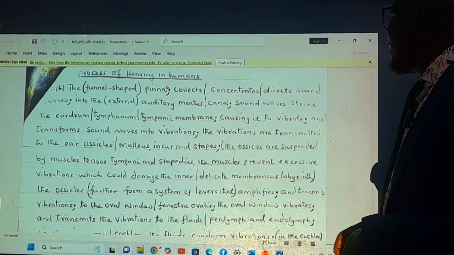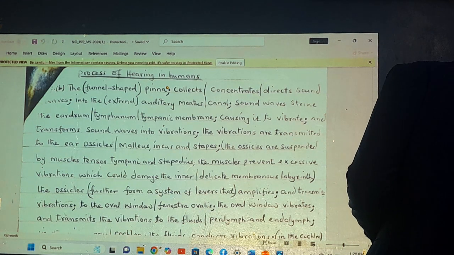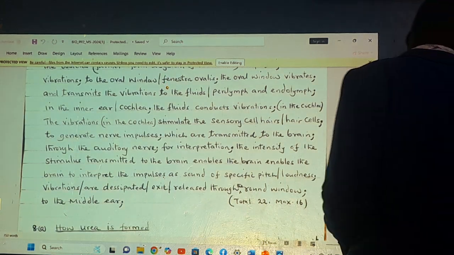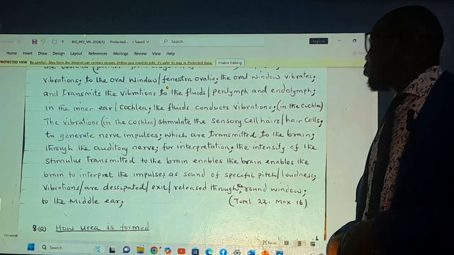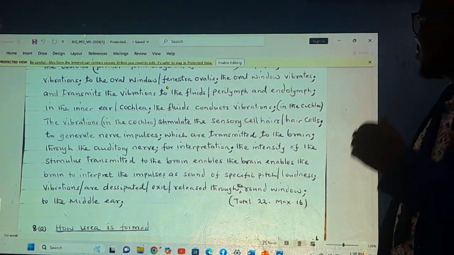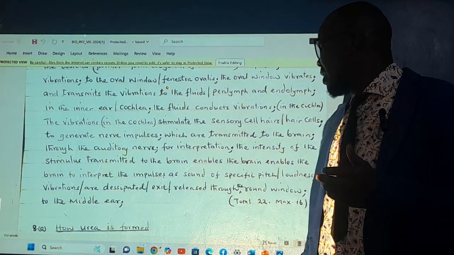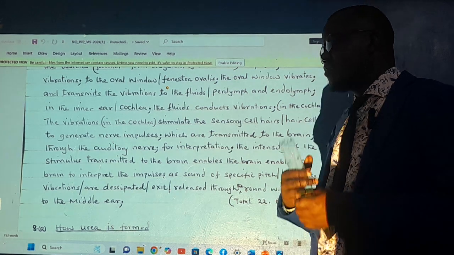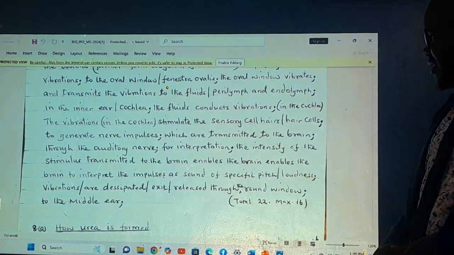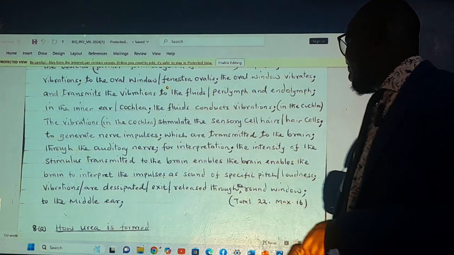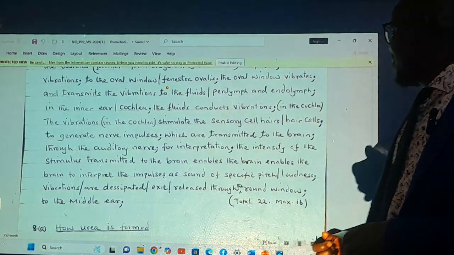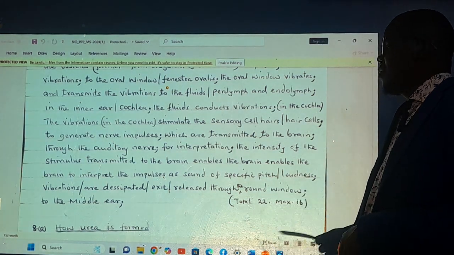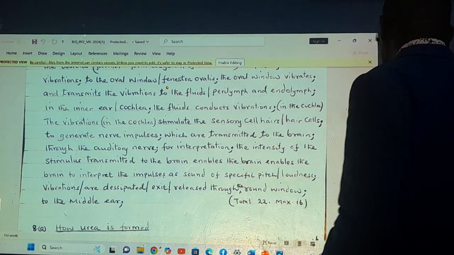We're speaking about what? The sensory hairs. And those sensory hairs are where we generate some impulses. Within those, we generate a nerve impulse, and those nerve impulses will be interpreted, and the intensity and transmission will be taken to the brain, where it will enable it to interpret the impulse into a sound of a specific pitch and loudness, and they are dissipated and released through the round window to the middle ear. That is the end. It's 22 marks, and you get your maximum 16 marks.